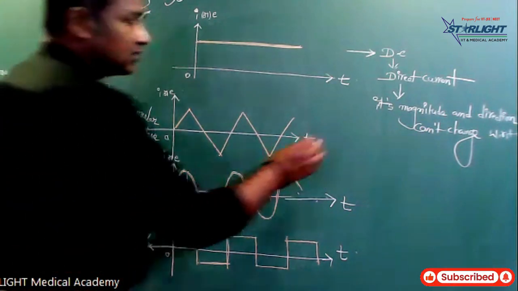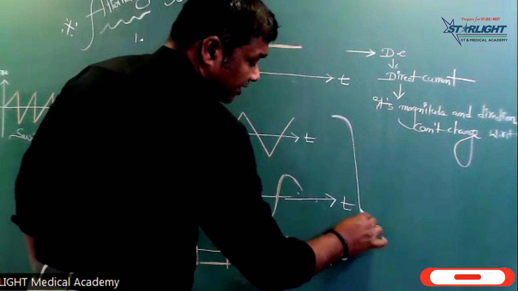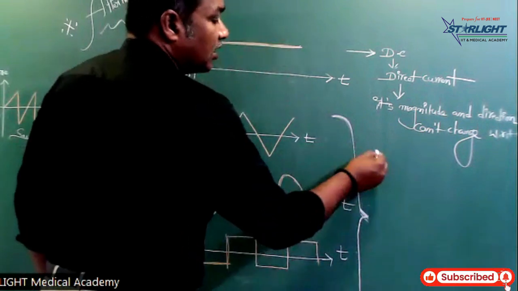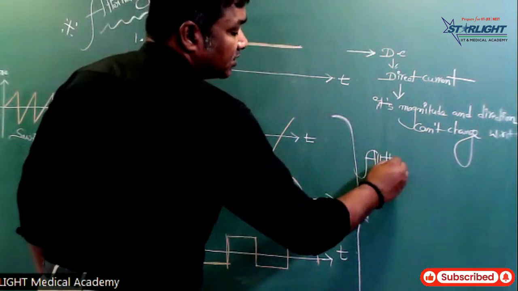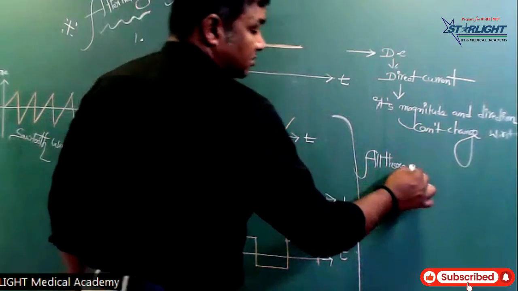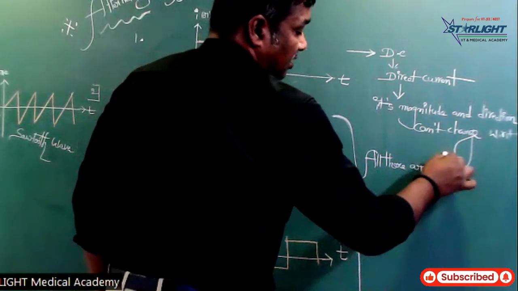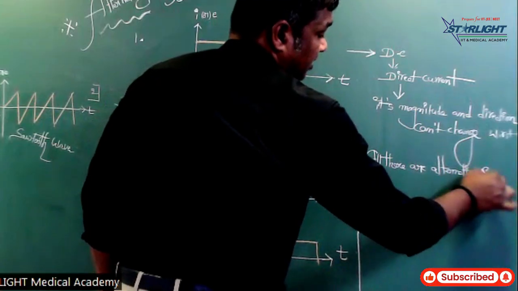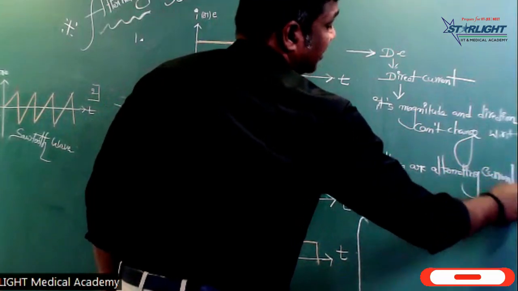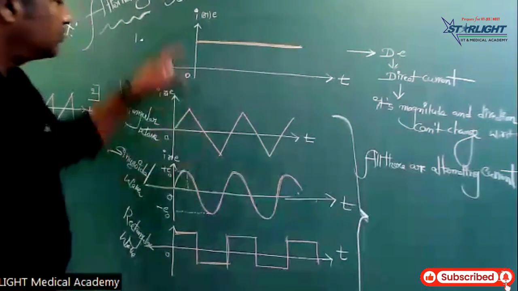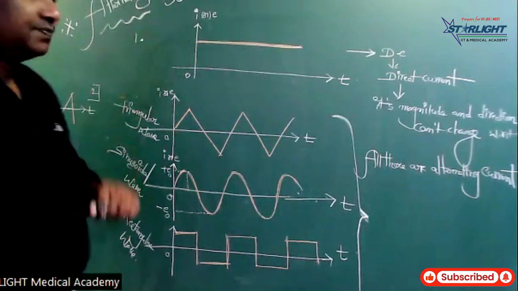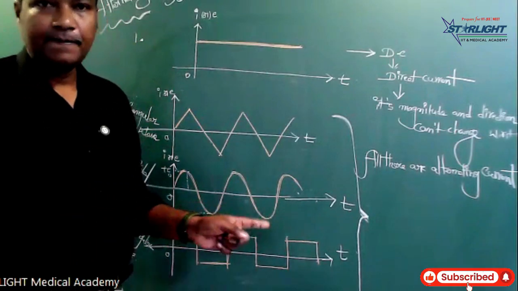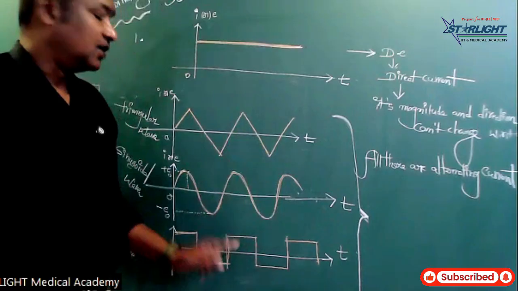All these are alternating current. This one is only direct current. All these diagrams are alternating current.